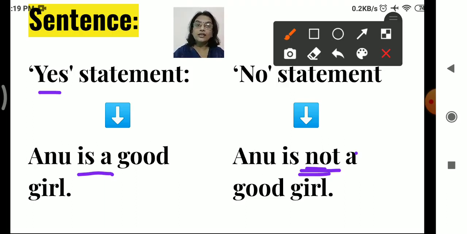And the only thing you have to keep in mind is when no is there, Anu is not a good girl. No, not, neither, never. These are called negative words. So they are used in a no statement. So just keep in mind, whenever a no statement is there, you have to add the forms of no: no, not, none, neither. Followed? Okay, now let's move ahead.